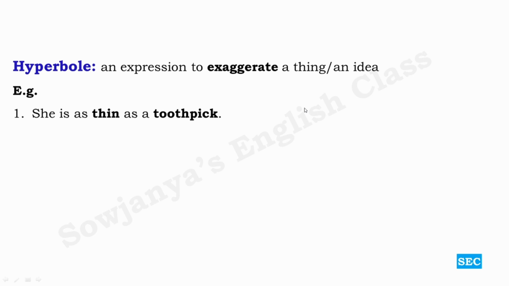Is it possible? Yeah, obviously it is not possible. So that is why I have mentioned like a disclaimer in my intro that figures of speech we use in non-literal sense. We mean to say that she is very, very thin. That is what we mean to say, but we have exaggerated. We have made that 1 into 100. Okay, as thin as a toothpick.